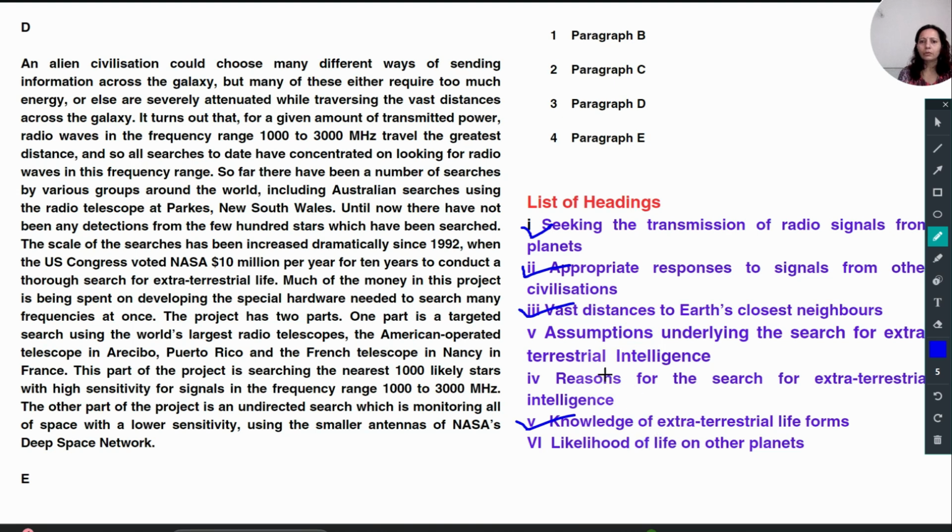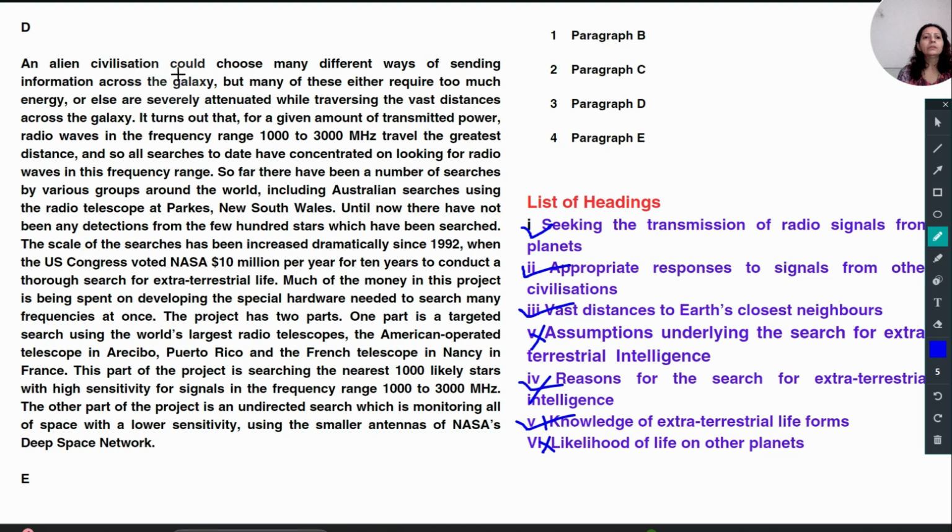Actually, there is some counting mistake. Okay, and fifth also. No, fifth is this. This is also not left. This we have done. This last one we have done, and this last one also we should not consider because the last two are almost the same. Now 1, 2, 3, these are the major options we have left.